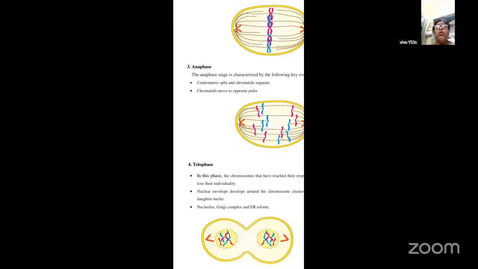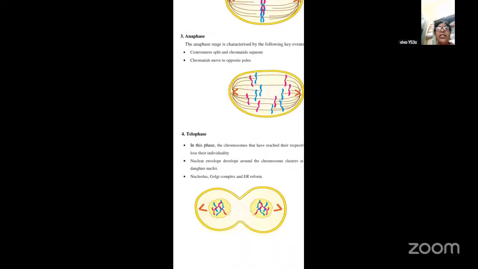And the chromatids move towards the opposite pole. So from the equator, they now move towards the opposite poles. One will come towards this side, the other one will go towards the opposite side. So this is what happens during the anaphase stage. Now the last one is called the telophase.